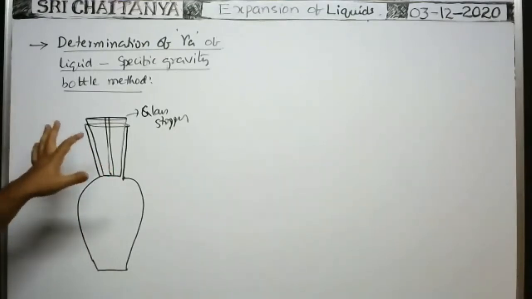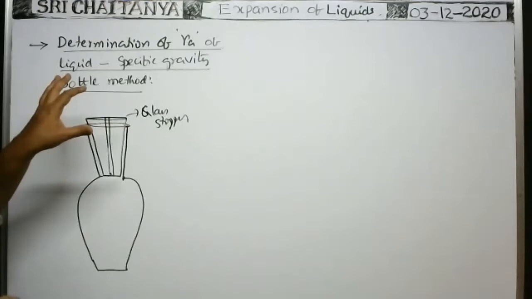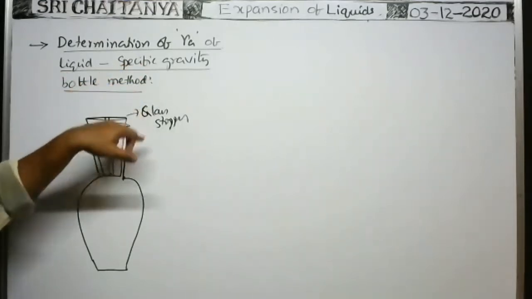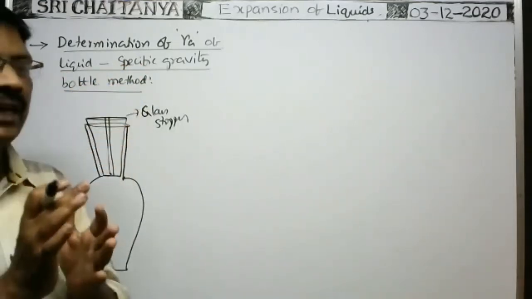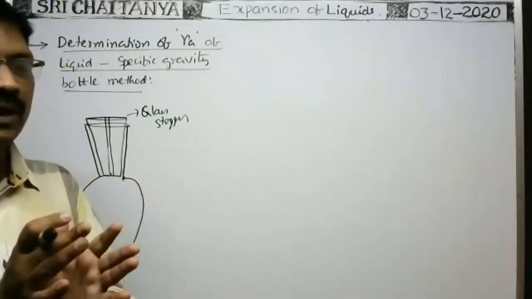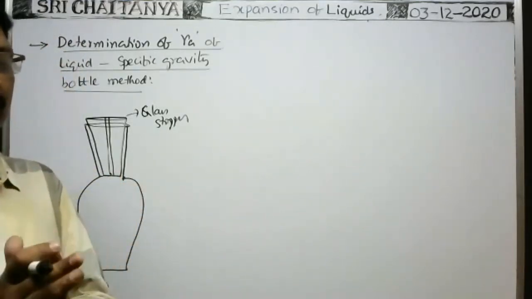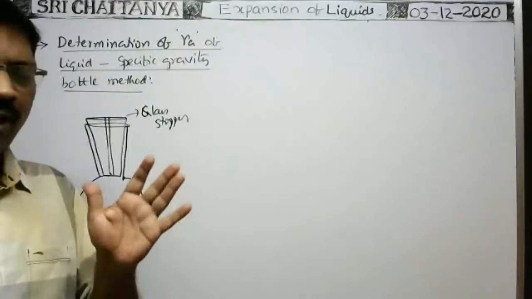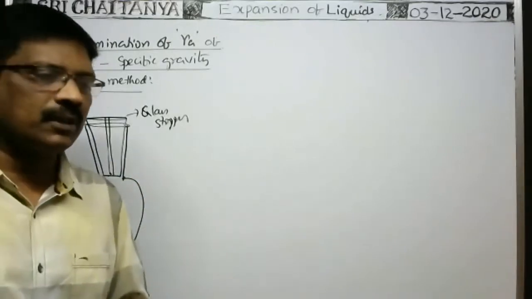That is the advantage of the space. That is the characteristic feature of the specific gravity bottle. So a specific gravity bottle means a small glass bottle which can keep the volume of the liquid in the bottle constant at all temperatures. That is the specific gravity bottle.